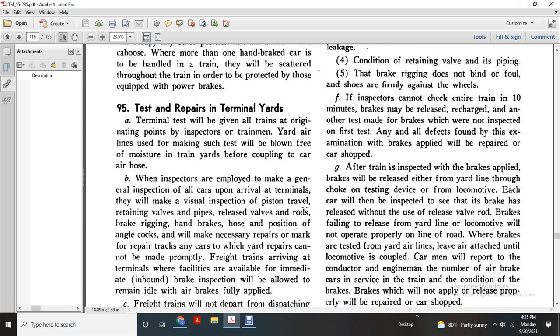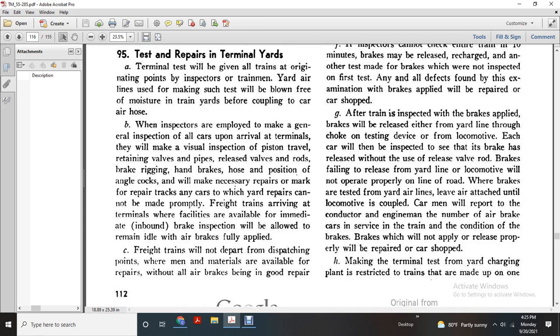G. After the train is inspected with the brake supply and the brakes released, from the yard line through the choke of the testing device from the locomotive, the cars will be inspected to see that the brakes release without use of the release valve. Brakes following the release from the yard line, if the locomotive will not operate properly on line or road where brakes are tested from the yard lines, leave air attached until the locomotive is coupled. The carman will report to the conductor and engineer the number of air brakes of the cars in service in the train. Brakes that do not apply or release properly will be repaired in the car shop.